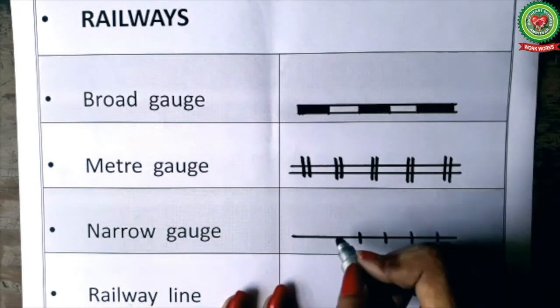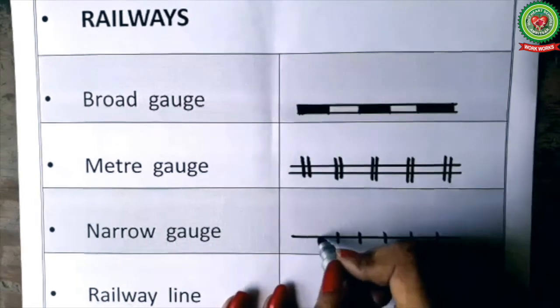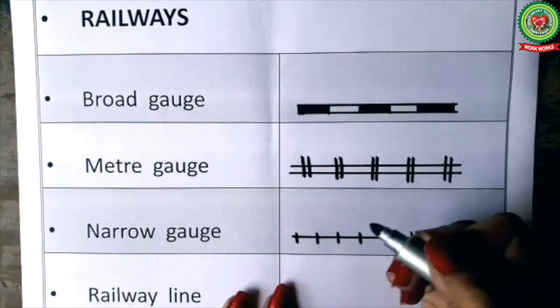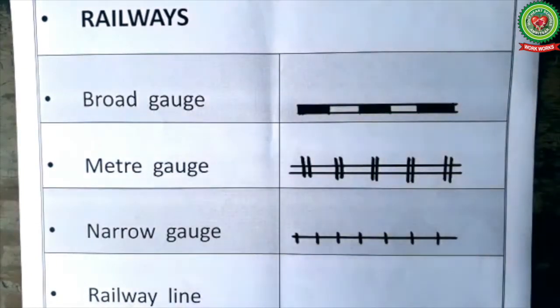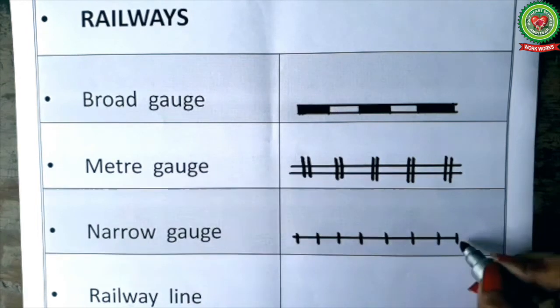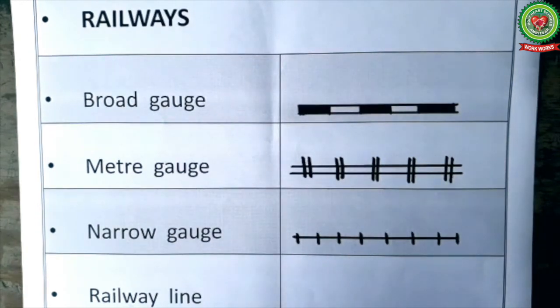Narrow gauge, they are mostly found in the mountainous area. Like we can take the example of Shimla and Darjeeling, where toy trains run on such narrow gauge.